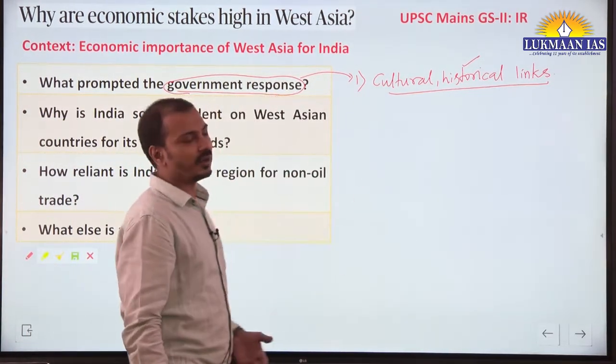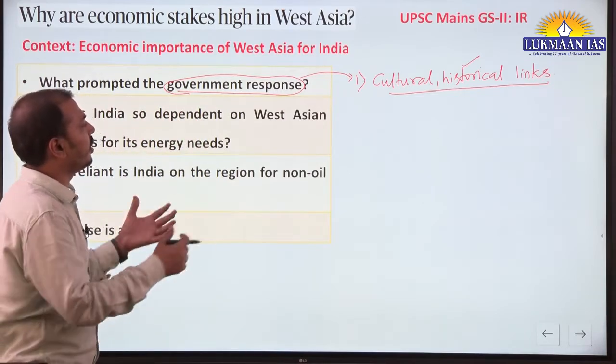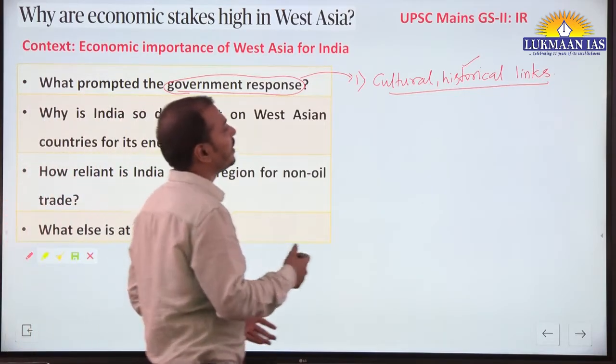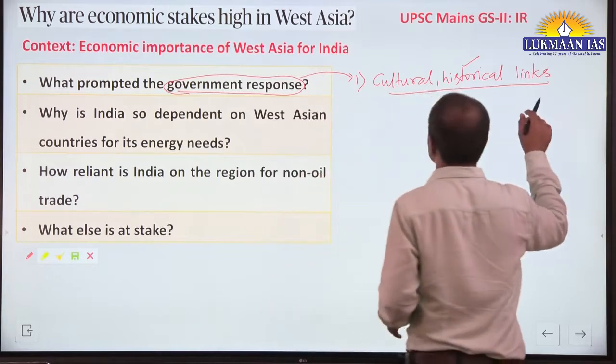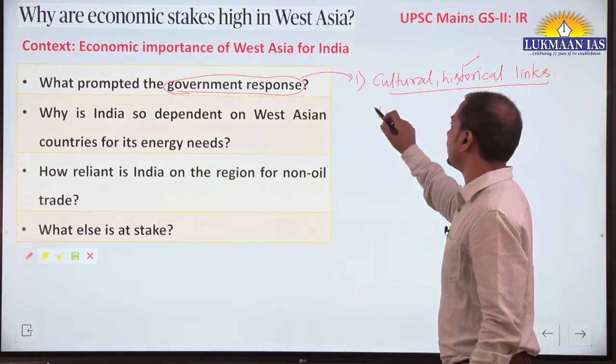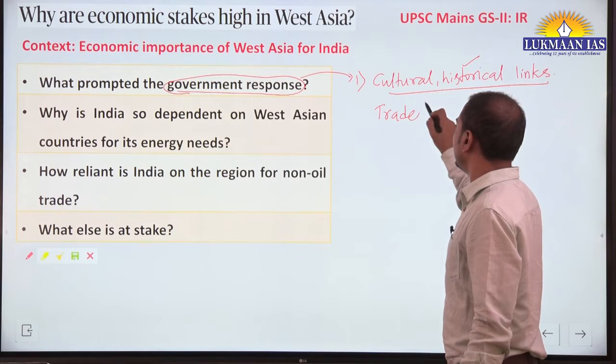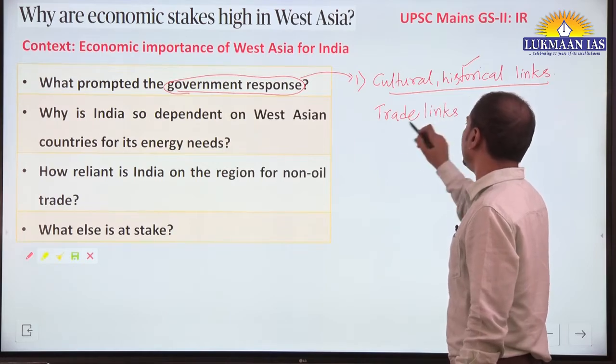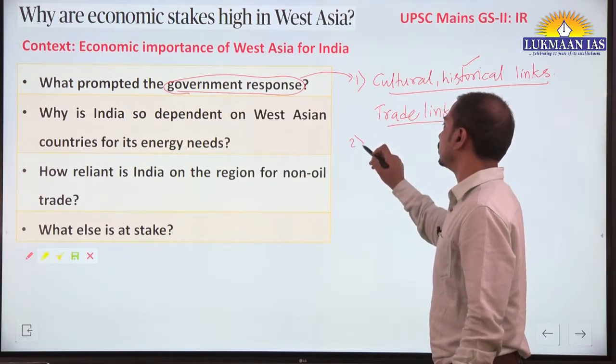And the arrival of Islam and all these developments that happened during the medieval time period. So historical links are there, and trade has been an important aspect of these links. Trade links, and that continued during modern times also.